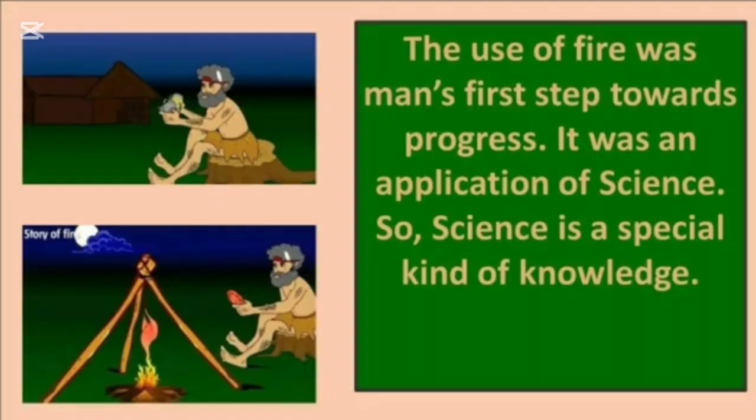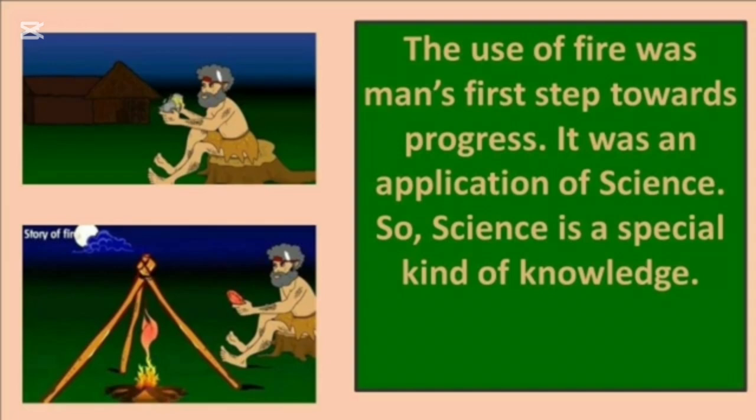Early humans learned that fire could be made by striking two stones against each other. They started using fire for their protection from wild animals. Then they became fond of cooked food and started eating cooked food.